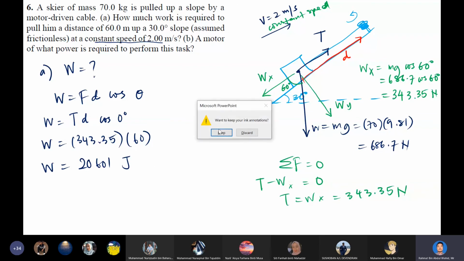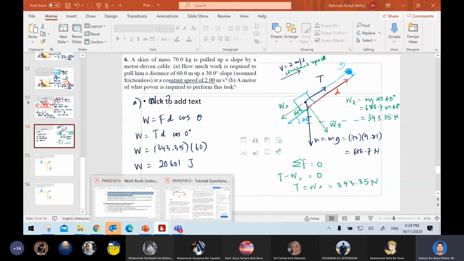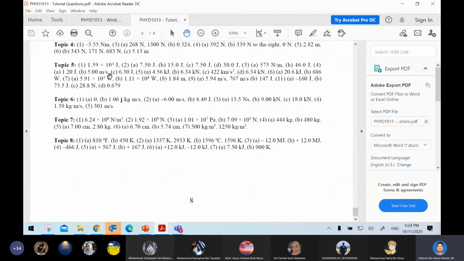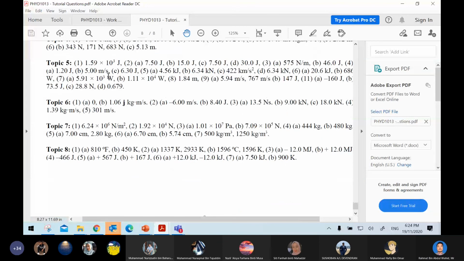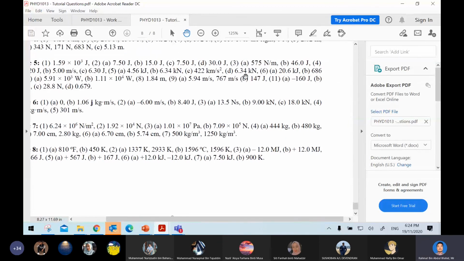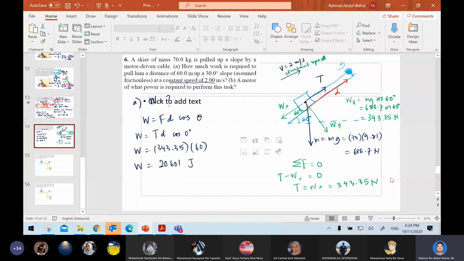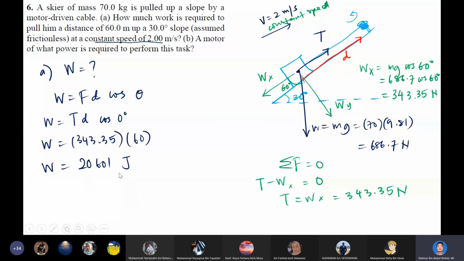So let's check with the answer provided inside of the tutorial question number 6 for topic 5. Okay, so correct, it is going to be around 20.6 kilojoule. So that is our answer. Okay, so you can leave the answer as it is because it is correct. Okay, so now we can actually proceed to the next question, which is question 6b.